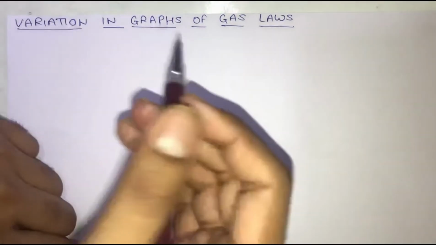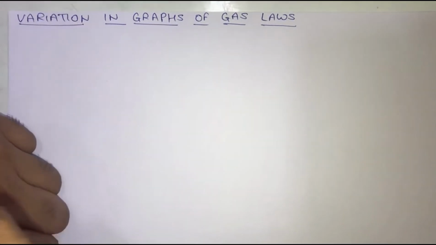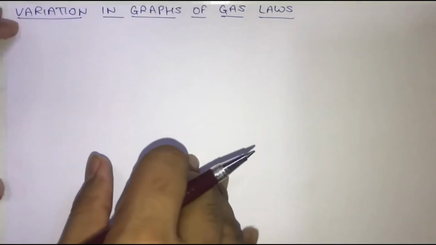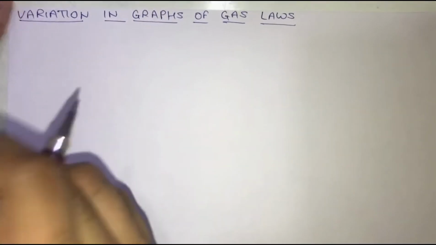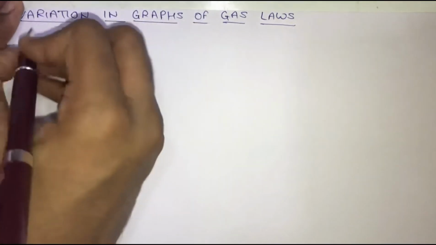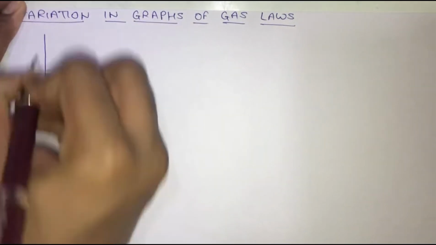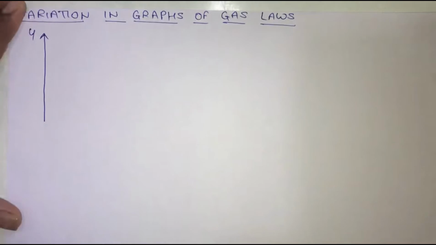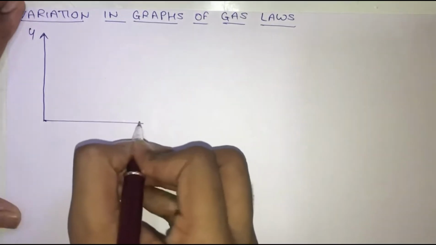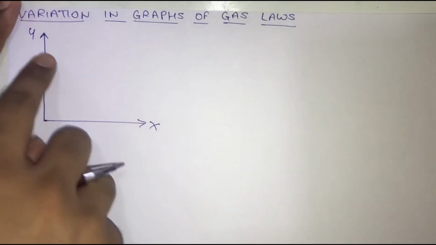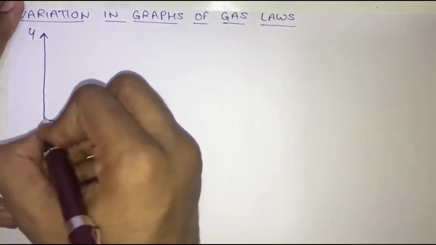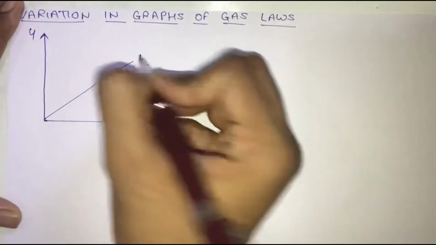For understanding this topic, you must have some basic knowledge of maths. Let's understand what is required. Suppose I have a y-axis over here and an x-axis over here, and on this xy graph I plot a line.